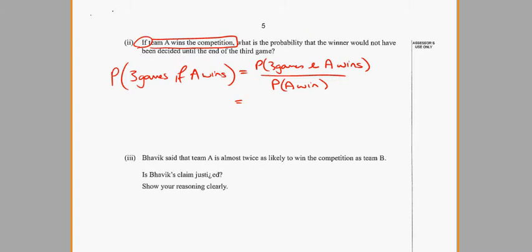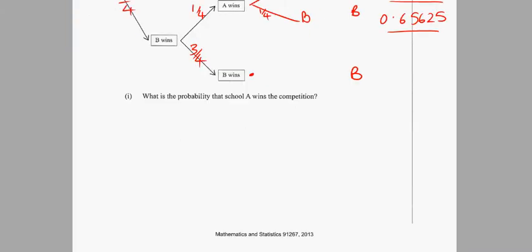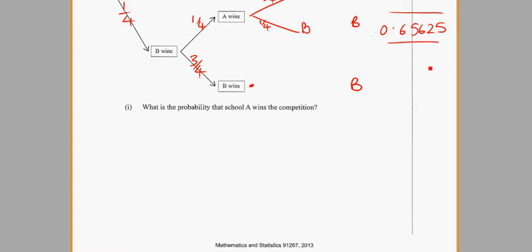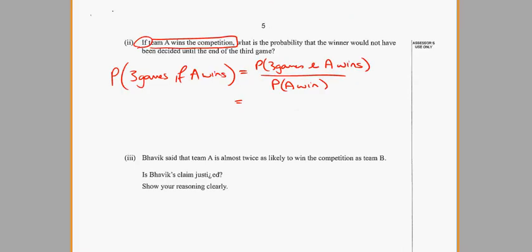Right, so looking back up here, probability that A wins we've got 0.65625. And on the top we want the probability of 3 games happening and A wins.